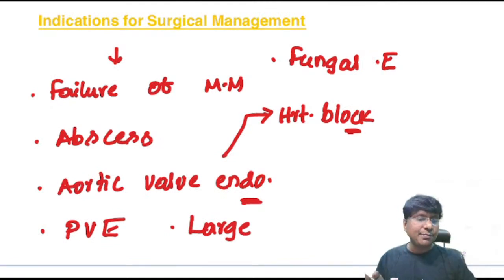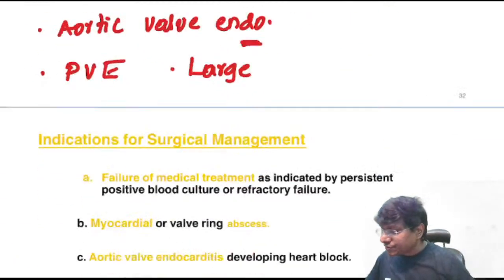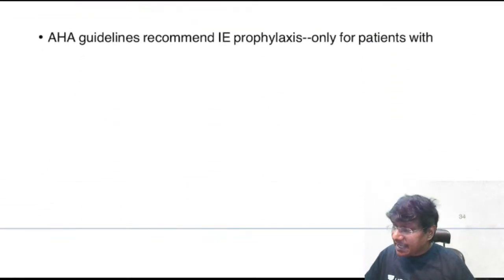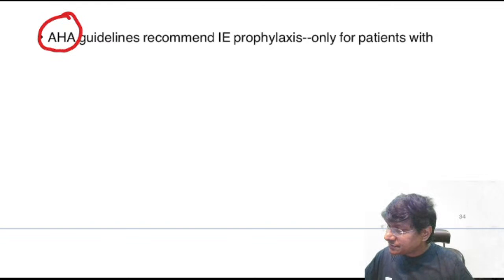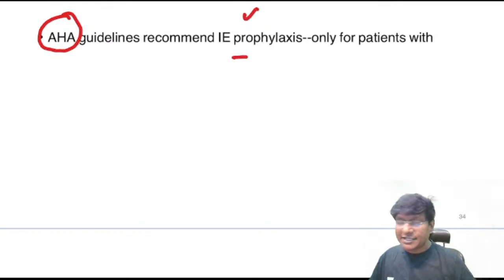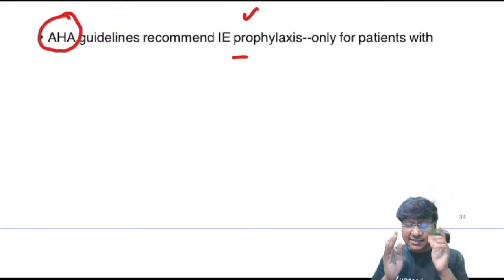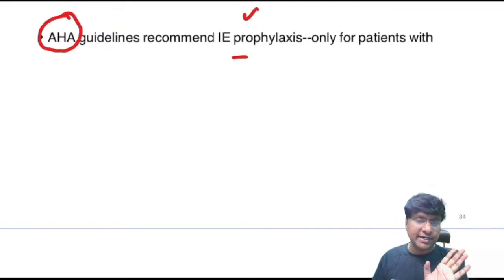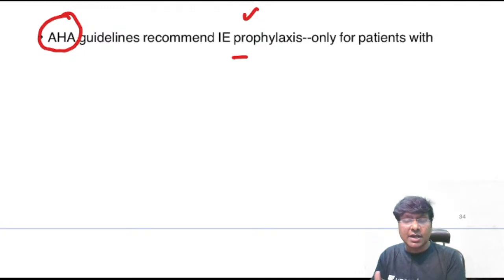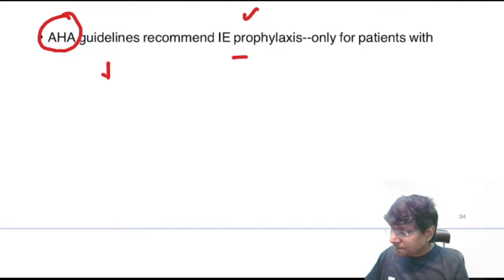Next, the last important thing in infective endocarditis you should know is, see, American Heart Association guidelines recommend infective endocarditis prophylaxis before any procedure. So now see, this is a very important area. Which group of patients require infective endocarditis prophylaxis before undergoing some oral procedure, like some dental procedure? So patients with prosthetic valve endocarditis, they have to take prophylaxis.